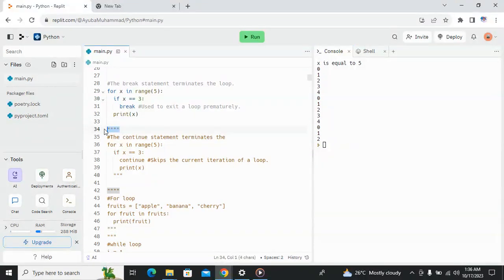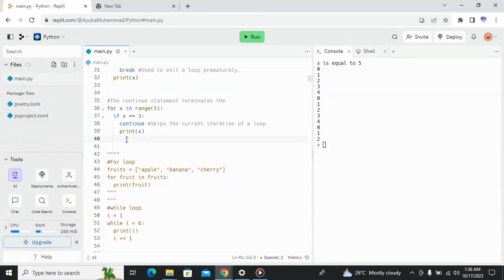So we are going to remove the remaining comment and test run this again. I have explained this commenting, why it's good, so that we are not going to run into multiple errors. This is the same iteration as the previous one, but in this case we are using continue. So what does continue do? It skips the current iteration of your for loop. Let's run it and see by ourselves what is going to happen.